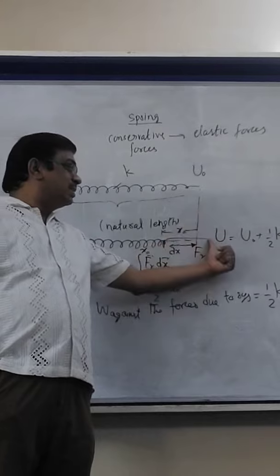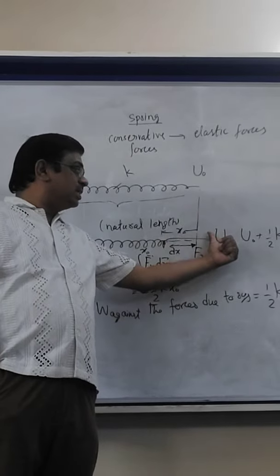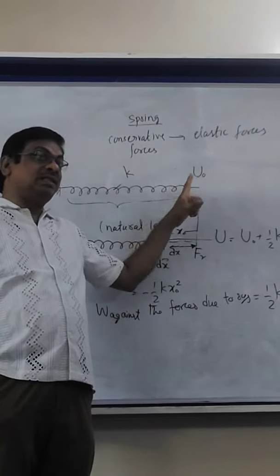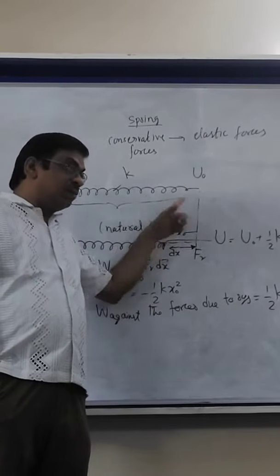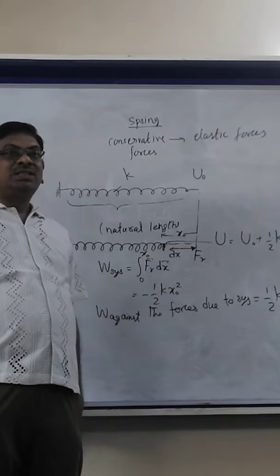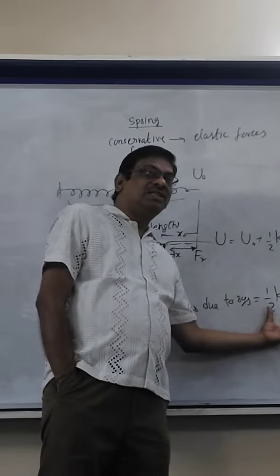Because the external agency did positive work. The external force applied is towards left, and the displacement is also towards left. So the external agency did positive work, and that work has to go in the form of potential energy. So the new potential energy is this. You are only interested in the change.